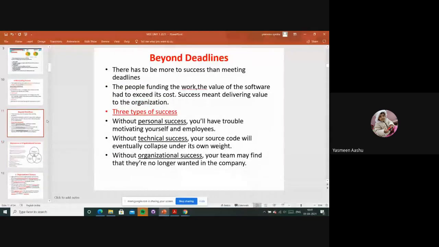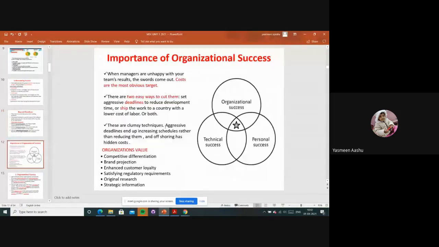Okay. Yesterday we discussed the types of success, right? Three types of success: personal success, technical success, and organizational success. We'll discuss them one by one clearly. So first, organizational success. What is its importance?